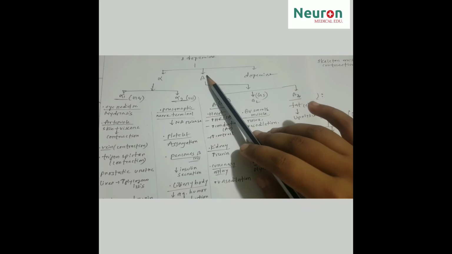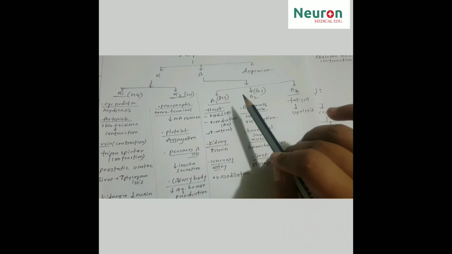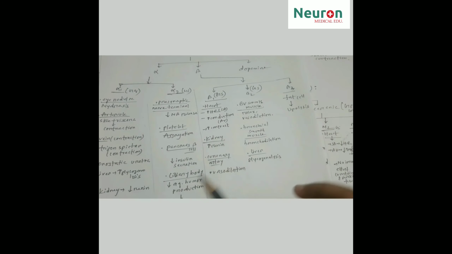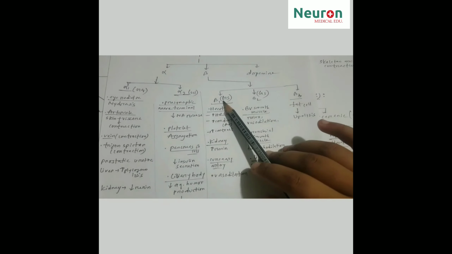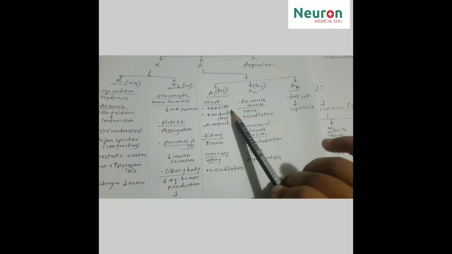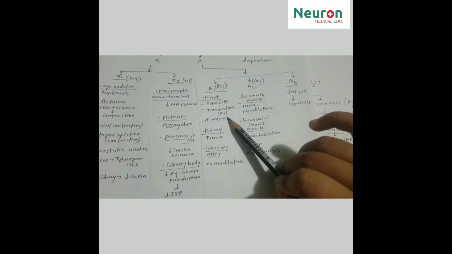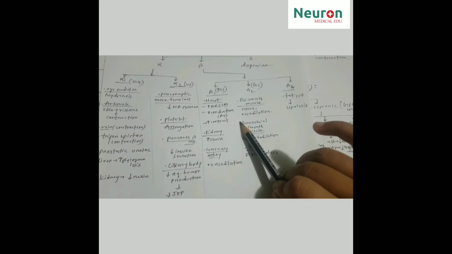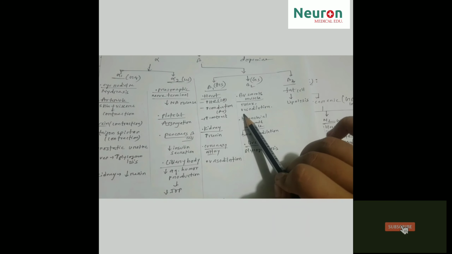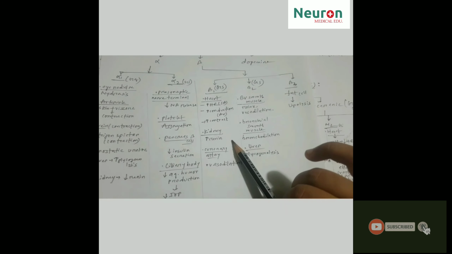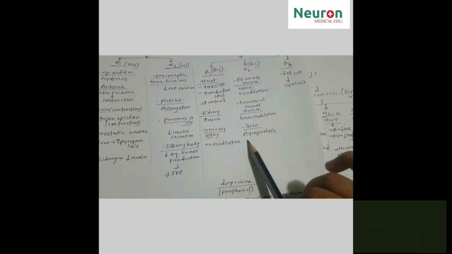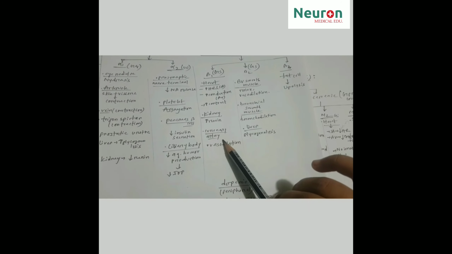Now the beta receptor. The beta receptor is further divided into beta 1, beta 2 and beta 3. Beta 1 is present mainly on the heart and causes increased heart rate, increased conduction velocity and increased force of contraction. On the kidney it causes increased renin secretion, and on the coronary artery it causes vasodilation.